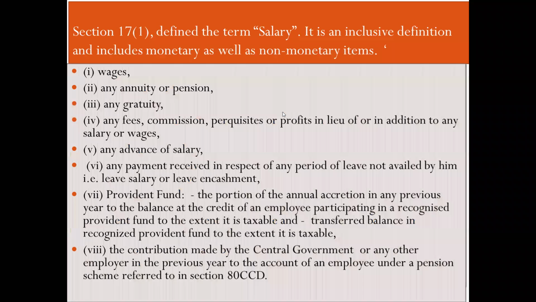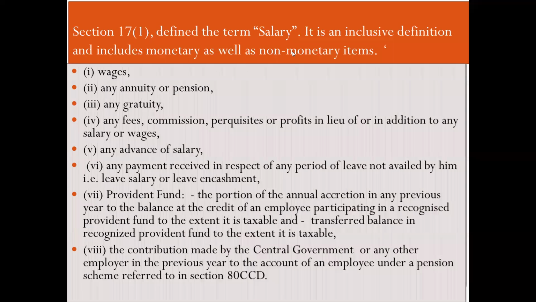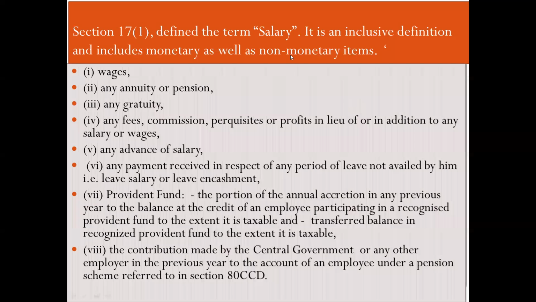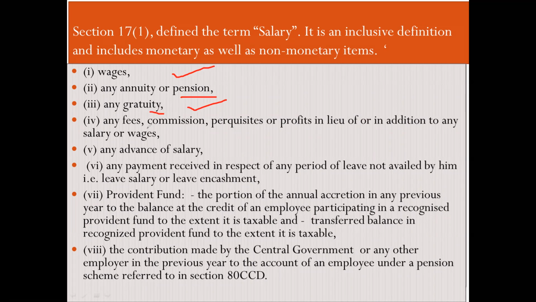Next one. Now, what are the items which are included when I am talking about salary? For example, when I am talking about salary, what all should be there? Wages, gratuity. We'll talk about pension and gratuity subsequently in detail. Fees, commission. For example, salespeople. There are salespeople who are working and they achieve targets. So for achieving targets, they will get commission. That is also a part of your salary.